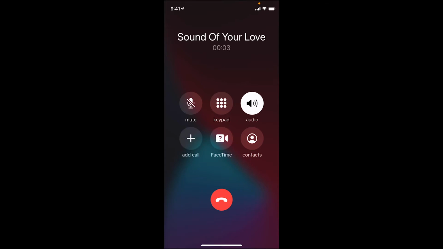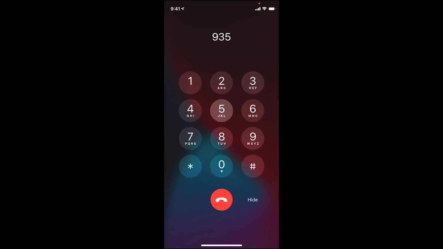Welcome to the sound of your love. Please enter your passcode. You have reached the voice setup for Riley Jones. You may press 1 at any time to skip the intro message and consent to the recording.